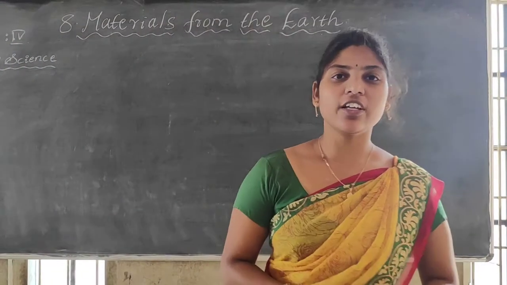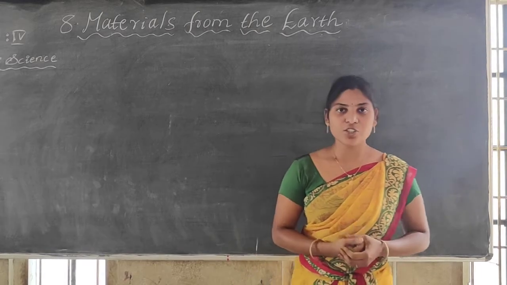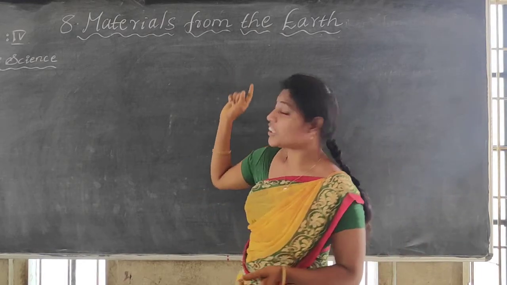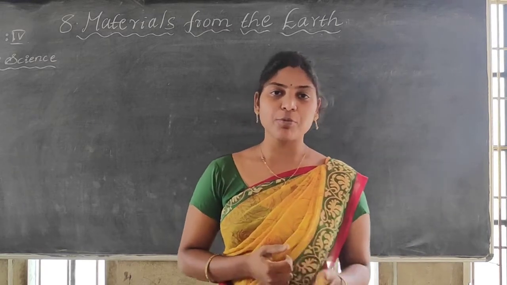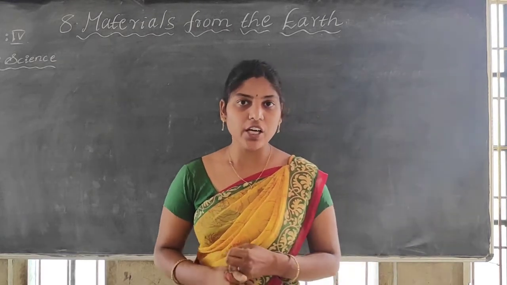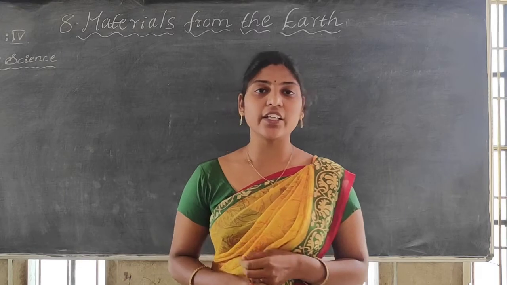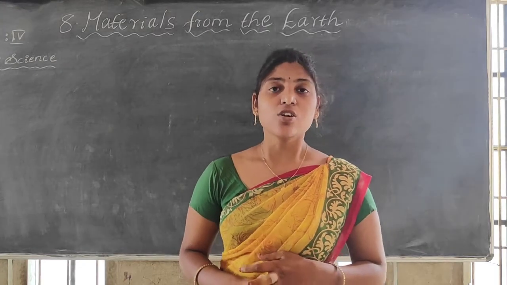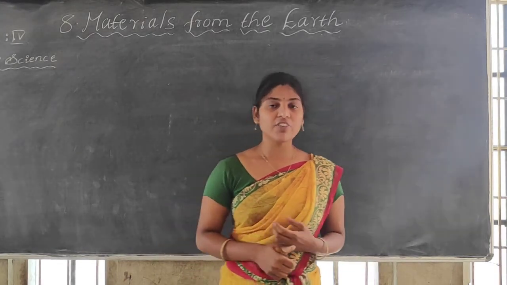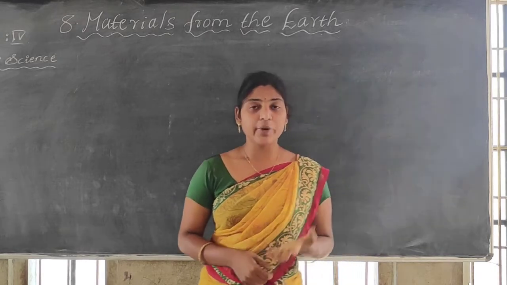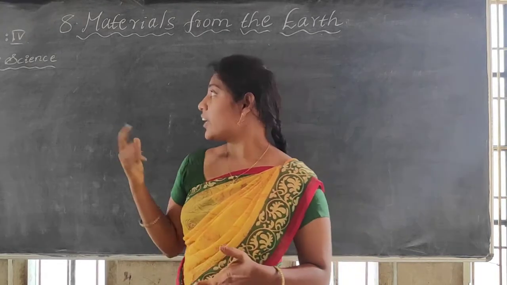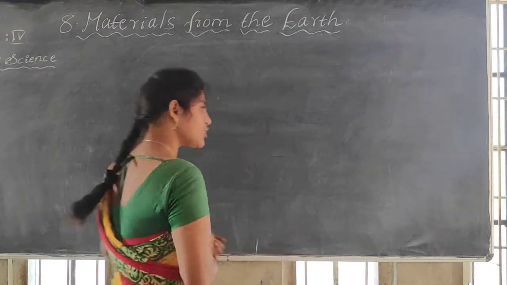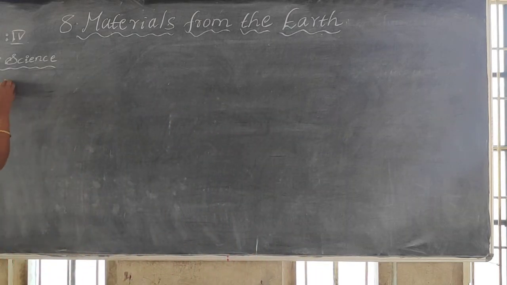Very good morning, children. In the last session we completed the materials from our earth. What types of materials do we get from the earth? Clay, iron, metals, and glass. We have discussed clay and metals, so today we are going to discuss the material glass.